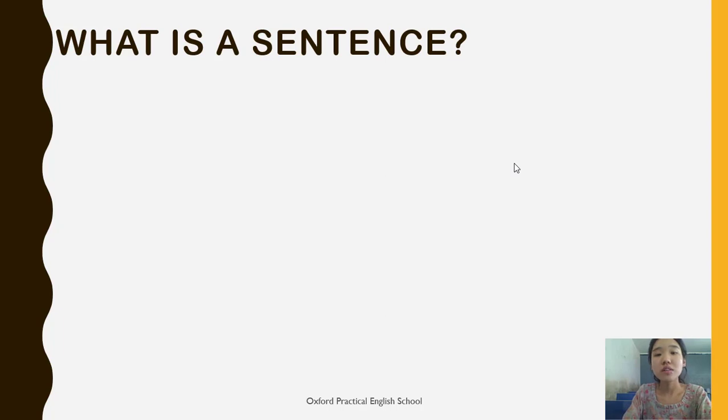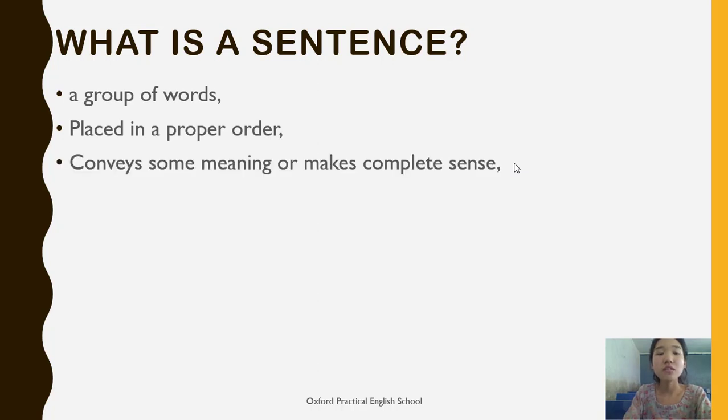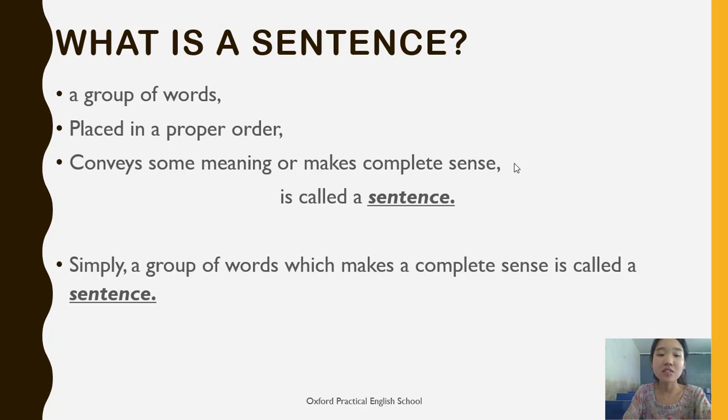First of all, what is a sentence? A group of words placed in a proper order conveys some meaning or makes complete sense is called a sentence. Let me repeat. A group of words placed in a proper order conveys some meaning or makes complete sense is called a sentence. Or simply we can say a group of words which makes a complete sense is called a sentence.